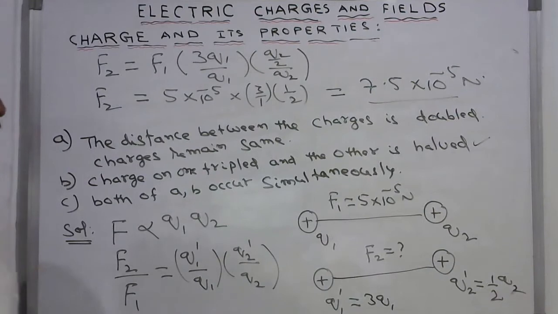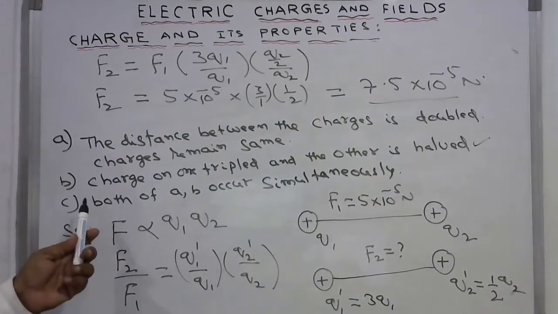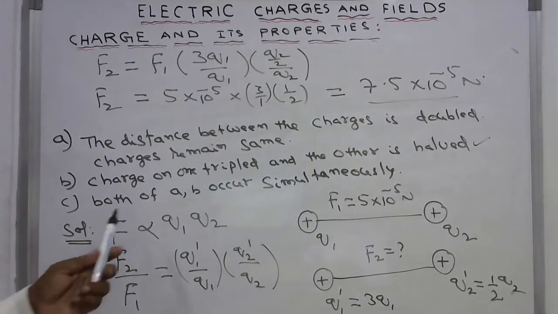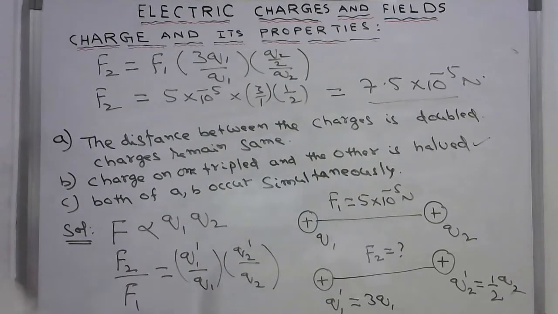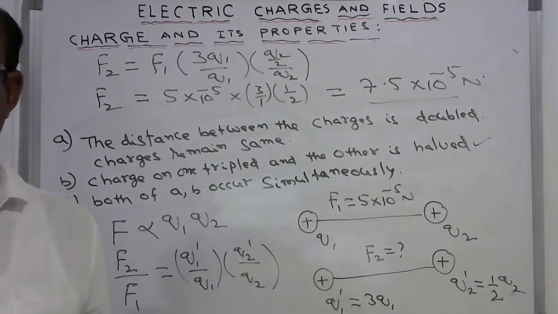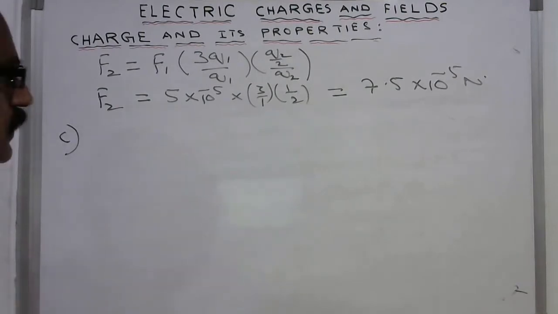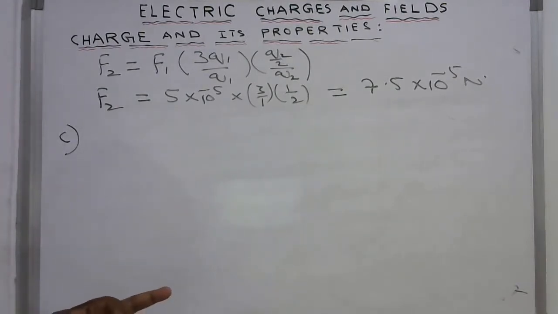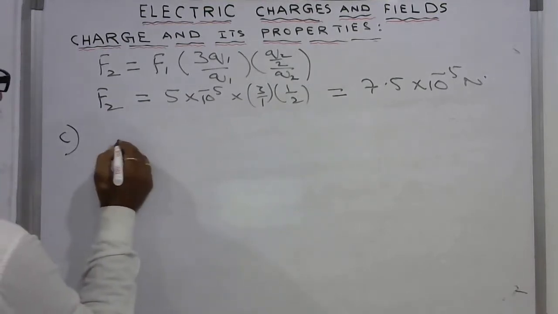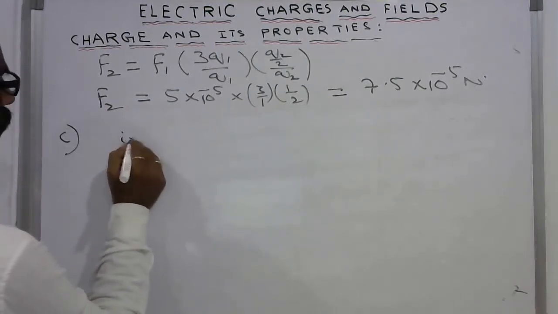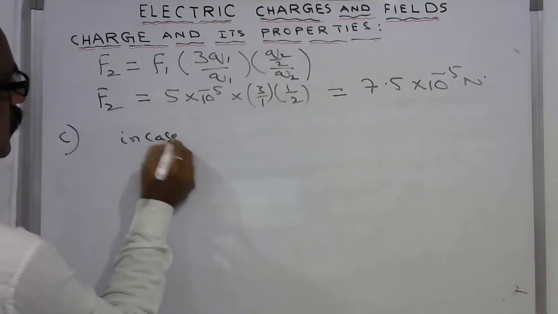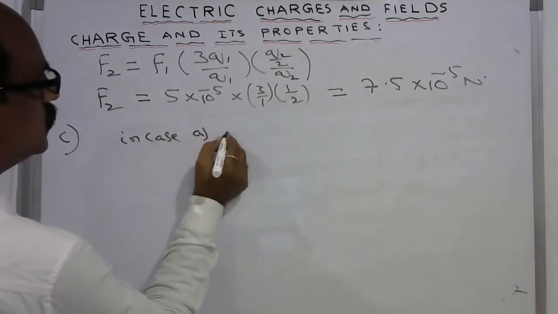So now let us see the third case, where both A and B occur simultaneously. Let us see what happens if both happen. In the third case, case A and case B happen together. In case A, what happened? The distance is doubled.